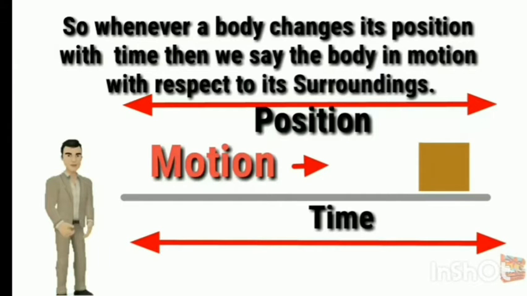Hello students, today we will discuss about motion. Now, there is motion all around us. We have seen so many objects moving around us like people, vehicles, animals, birds, etc. But what is motion? The movement of the body is called motion. Whenever a body changes its position with time, then we say that the body is in motion with respect to its surroundings.